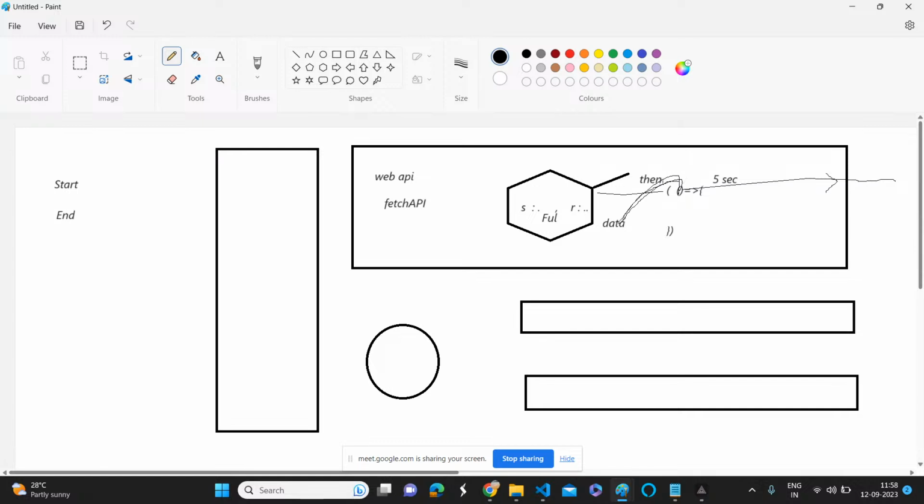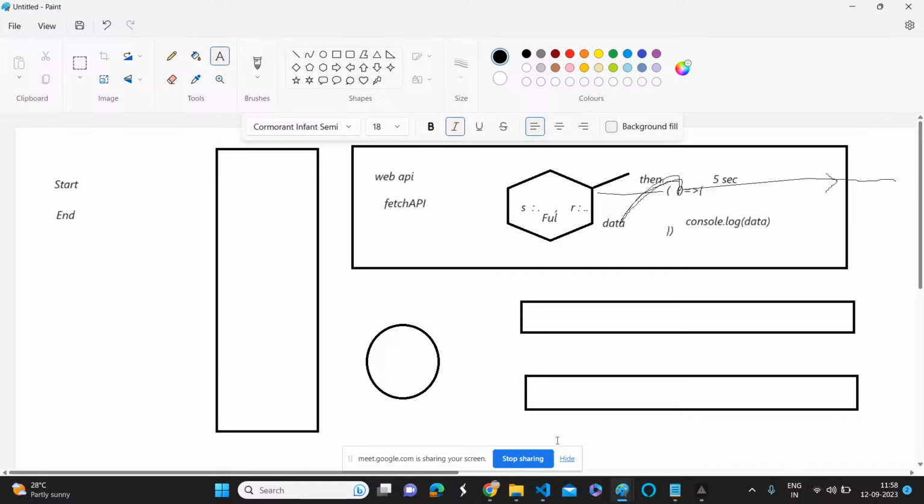This callback function accepts this data as an input, and whatever you want to do with that data, you can do anything. So I'm just saying, hey, callback function, just take whatever data you got from the response and do a console.log. Yes or no? Let's do that.